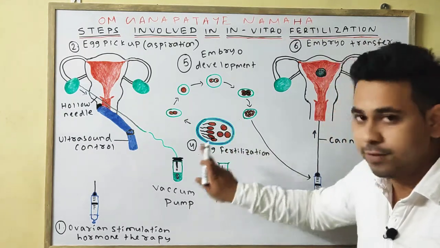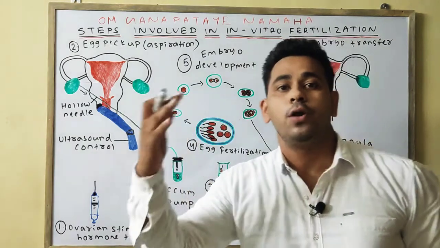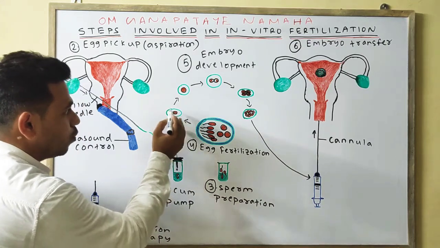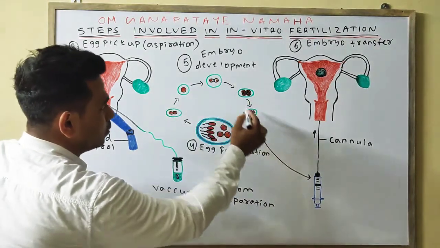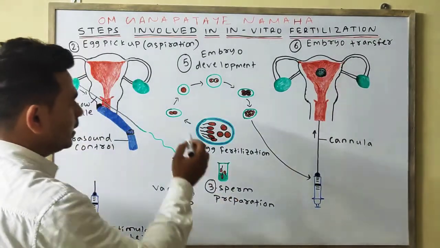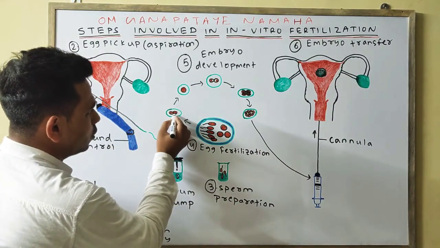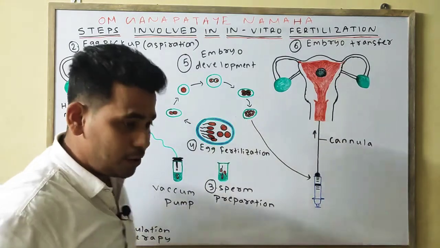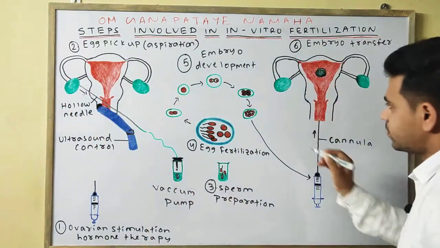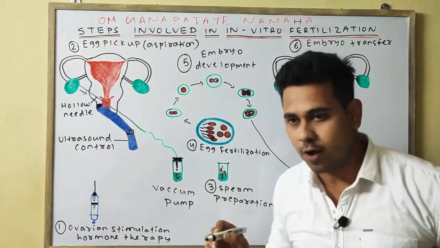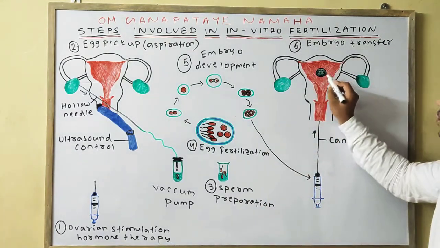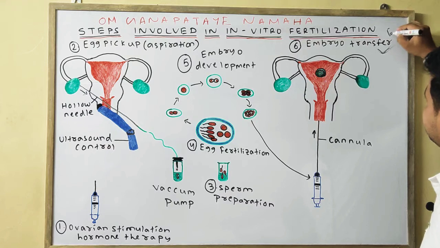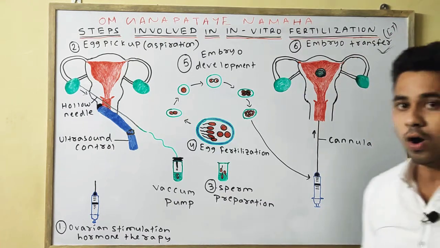Fifth is your embryo culture or embryo development. It means one healthy sperm will fuse with one healthy egg, and it will carry on through various cleavage processes. After fertilization, the zygote will form the 1 cell stage, 2 cell stage, 4 cell stage, and lastly the 8 blastomere stage. When the 8 blastomere stage is formed, it will be injected into the uterus by the technique called embryo transfer or ET.